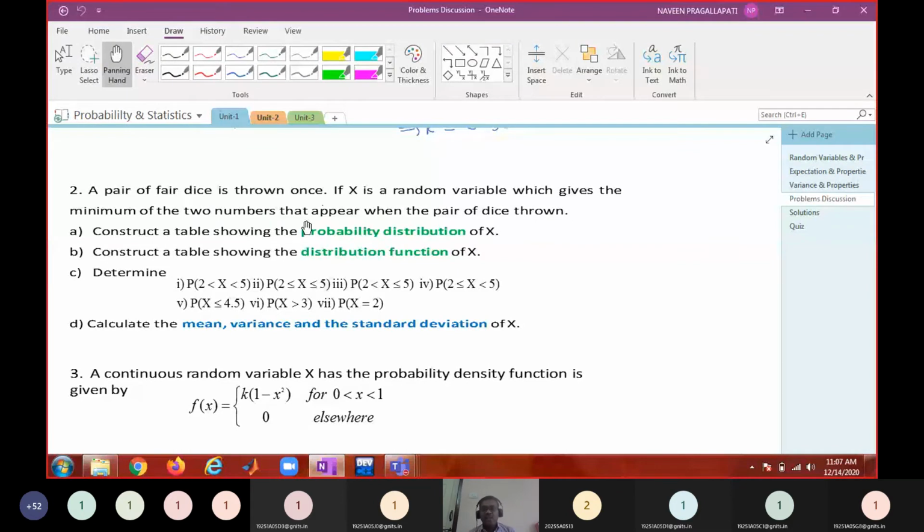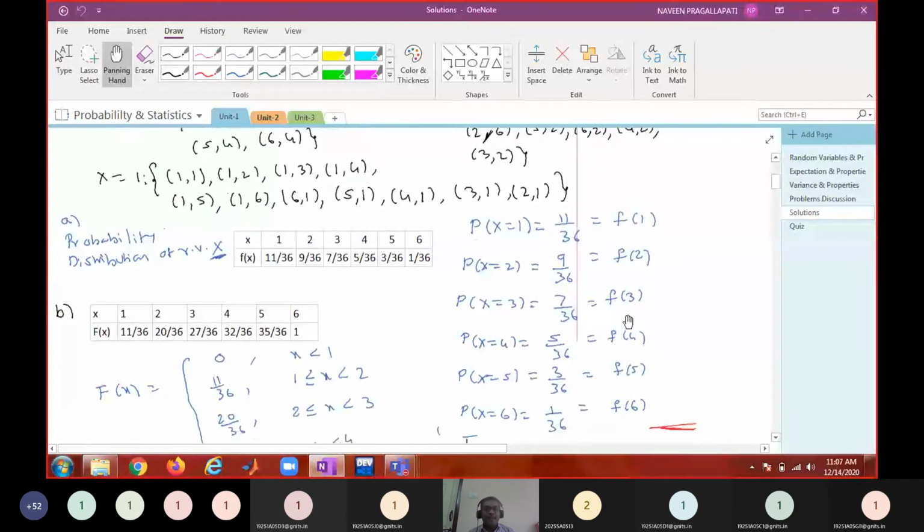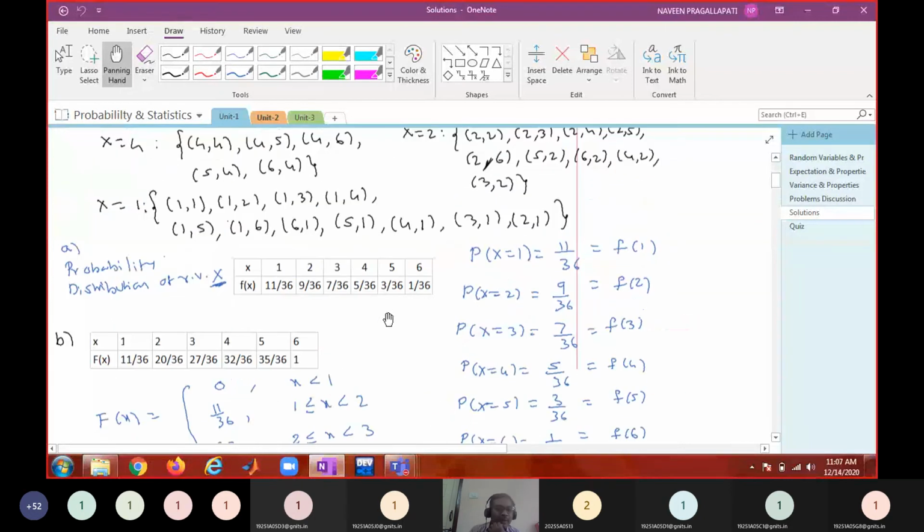That maximum is 6. So the random variable is defined as the minimum of the two numbers. Therefore, the random variable can take the value from 1 to 6. For that, we computed the favorable outcomes for each number, and we computed the probabilities, and those probabilities are associated with the functional values, and this mapping is shown here in the form of a table that is called a distribution table. Once you have the distribution table, I think the probabilities can be computed, whatever is asked.